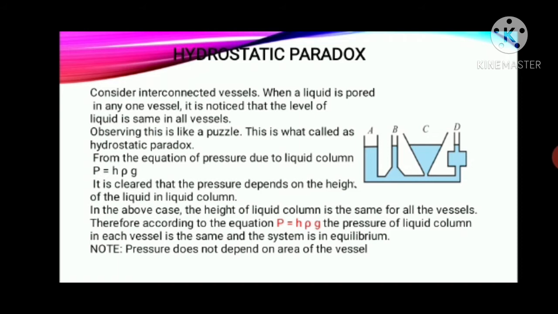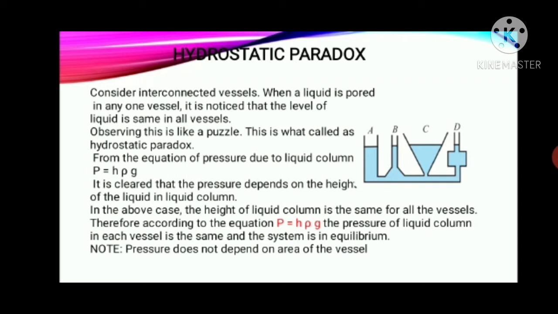See, hydrostatic paradox. Hydrostatic paradox is nothing but the shape of the vessel containing the liquid does not affect the pressure. So this is known as what? Hydrostatic paradox. So we will consider vessels which are of different shape, but they are interconnected to each other, and what will happen if we start filling it with some liquid.